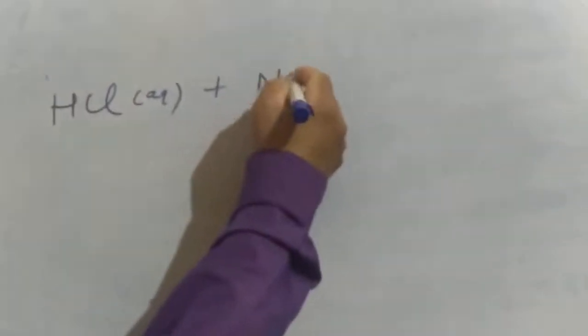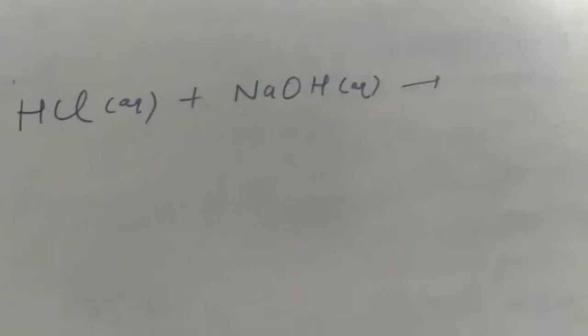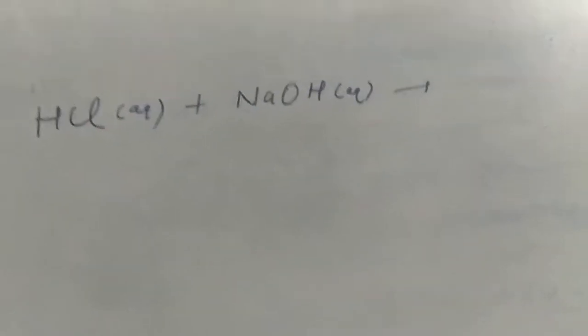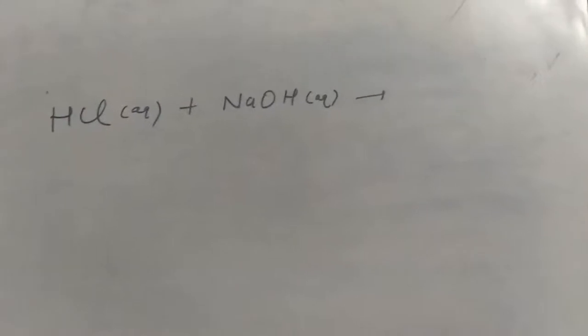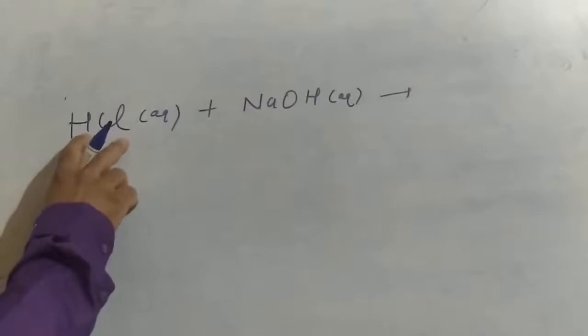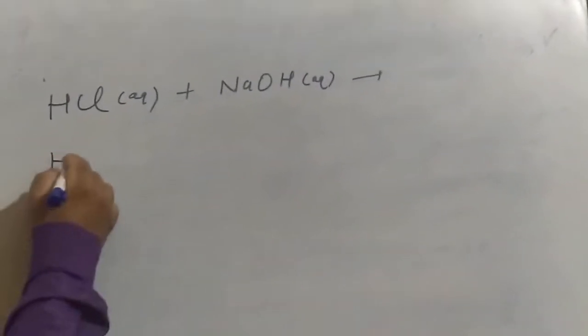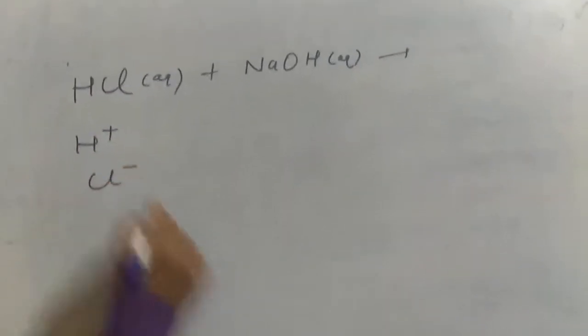Okay, let's see what happens when acids react with base. Suppose I have taken acid HCl, its aqueous solution. Now I am going to treat it with NaOH, which is alkali, base, whatever you can say. This time I am mixing acid in base or base in acid, whatever. Now acids are substances that, when dissolved in water, give me H plus ions. So HCl is going to break down and give me H plus and Cl minus.